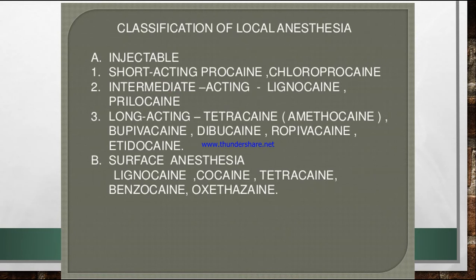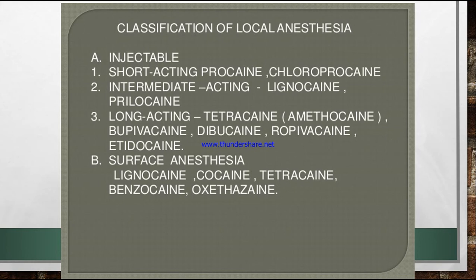Under local anesthesia, the injectables are classified as short acting, like procaine injection and chloroprocaine injection. Next is intermediate acting, like lignocaine injection and prilocaine injection. Long acting are tetracaine injection, bupivacaine injection, dibucaine injection, ropivacaine injection, and also etidocaine injection.